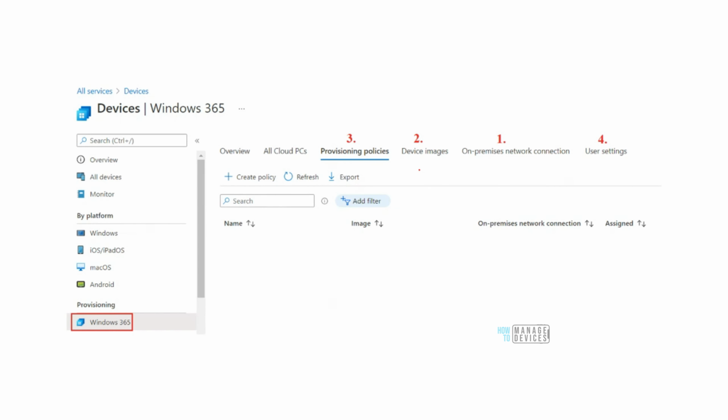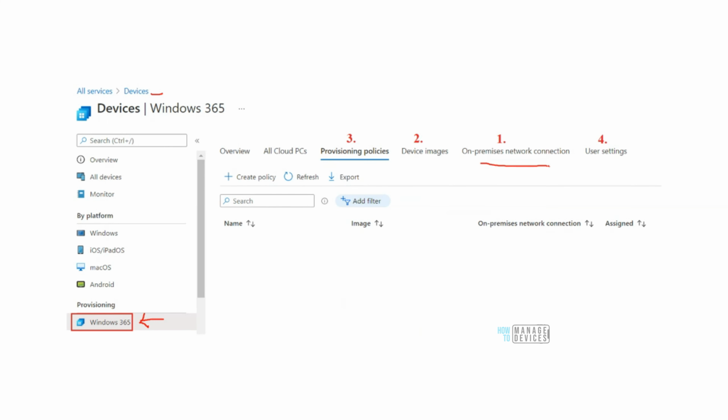Okay. Now, this is a screenshot that talks about how to create a policy for Windows 365, the provisioning policy. So the first thing that we have to do is we have to go to the MEM portal, and then we have to go to devices, and over there is a section which says Windows 365. Okay, so from there, first we have to create an on-premise network connection.